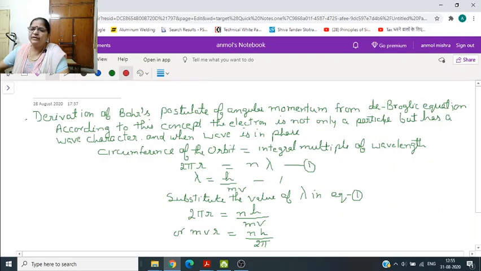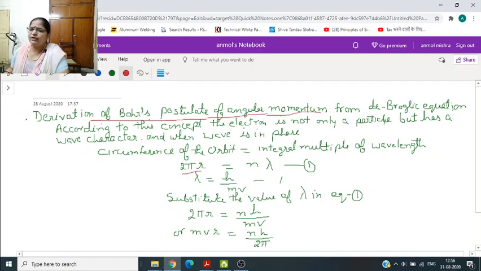Now, derivation of Bohr's postulate of angular momentum from de Broglie's equation. According to the concept, electron behaves not only as a particle but also as a wave according to de Broglie's equation. And when the wave is in phase, the circumference 2 pi r is equal to an integral multiple of wavelength, lambda. Now lambda is equal to h by mv, already we know it.